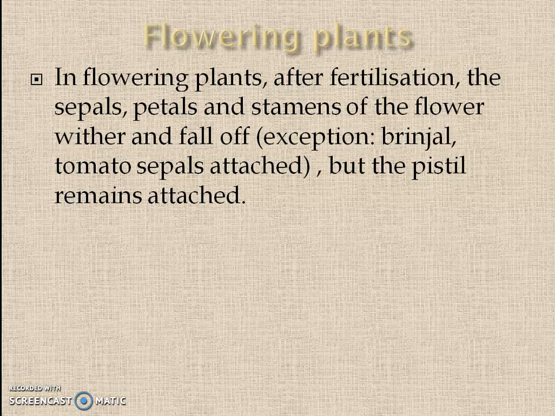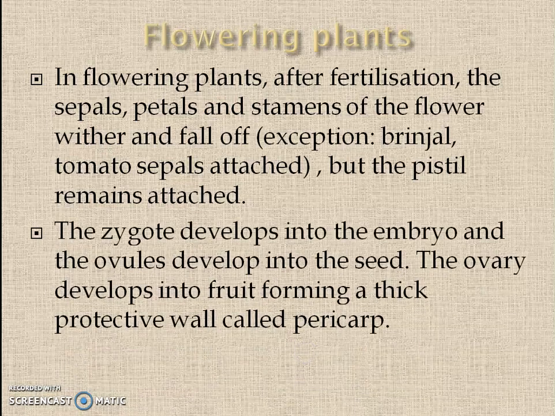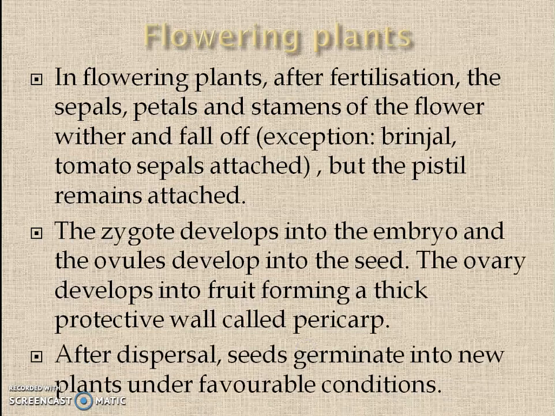Then flowering plants. In flowering plants, after fertilization, the sepals, petals and stamens of the flower wither and fall off. Exceptions are brinjal and tomato, in which the sepals remain attached, and the pistil remains attached. The zygote develops into the embryo, the ovule develops into the seed. The ovary develops into fruit, forming a thick protective wall called pericarp. After dispersal, the seeds germinate into new plants under favorable conditions.